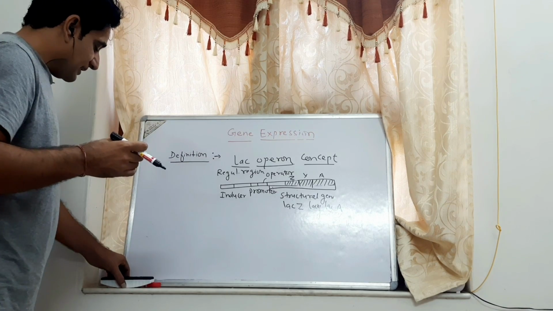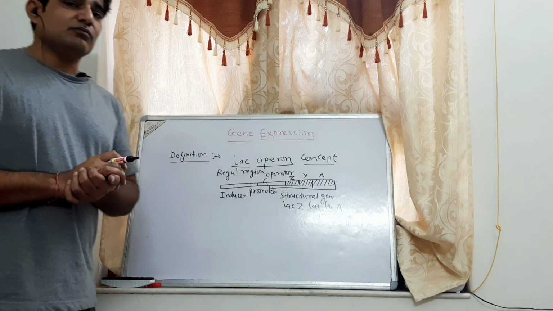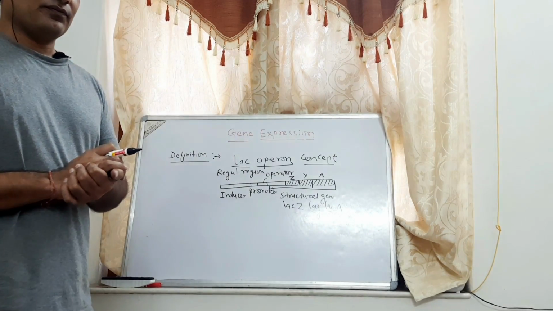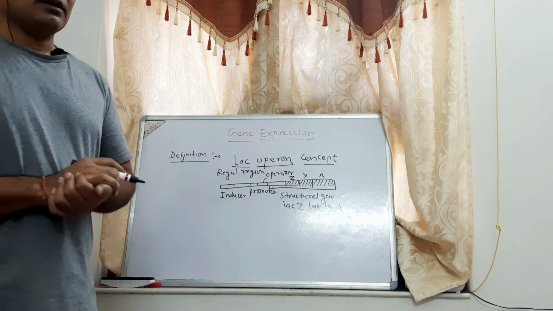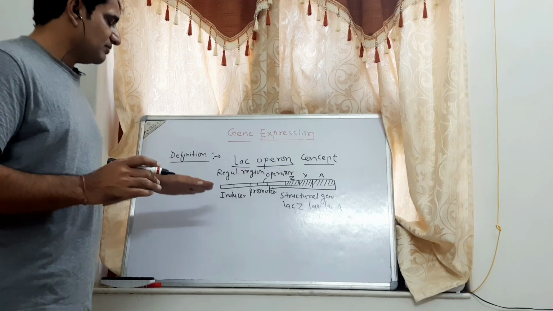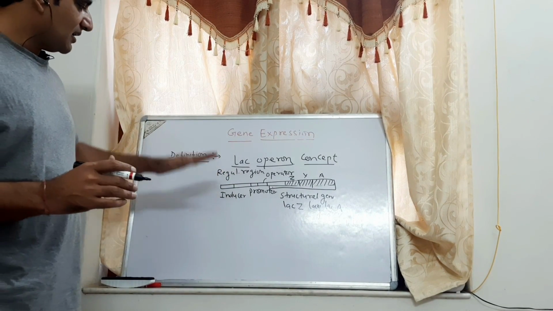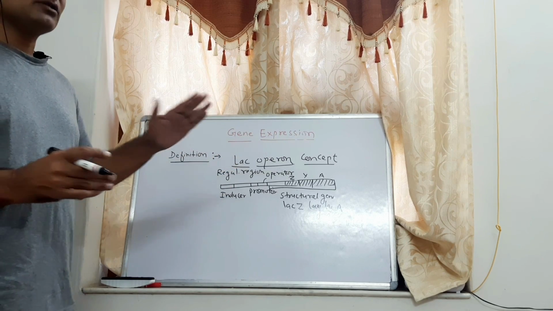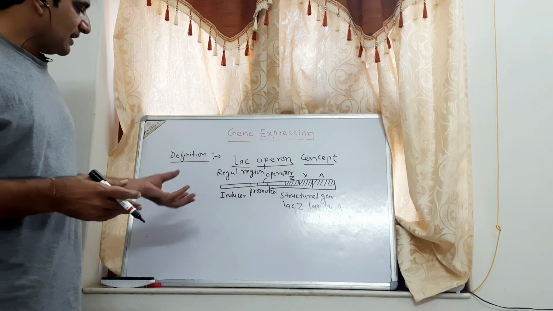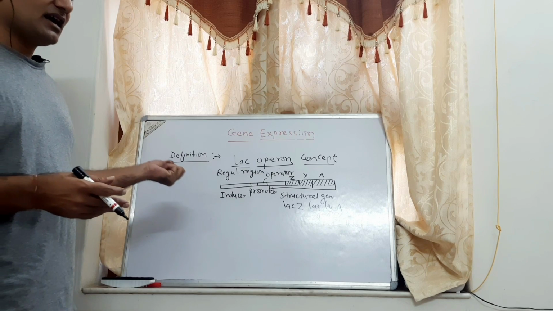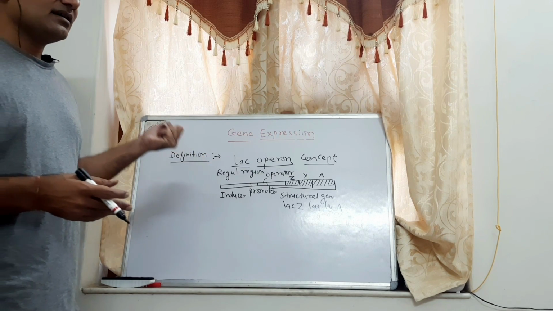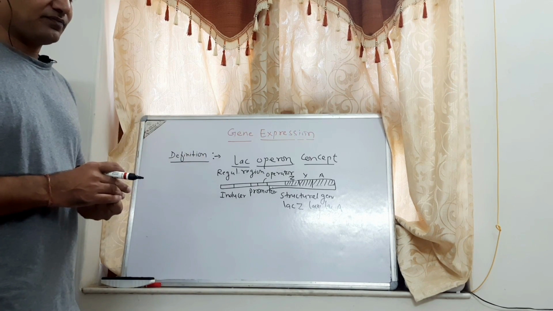E. coli uses blood sugar as its primary food, but whenever the level of glucose is low or absent, then the E. coli bacteria are able to digest lactose.